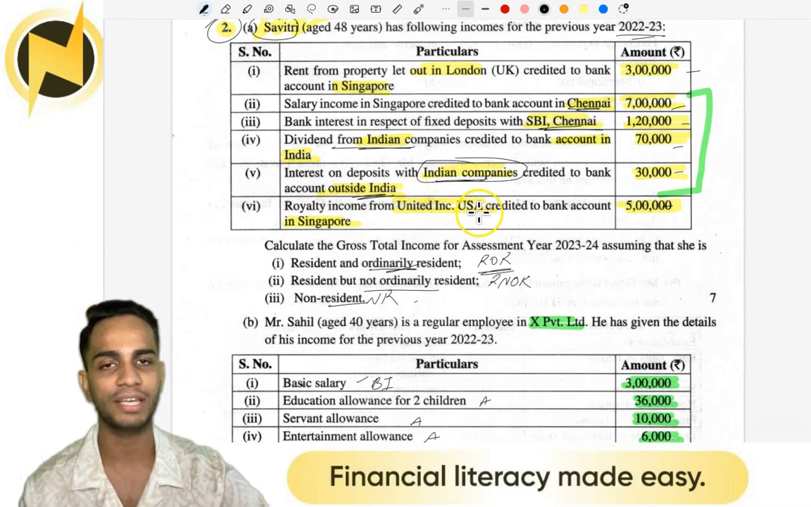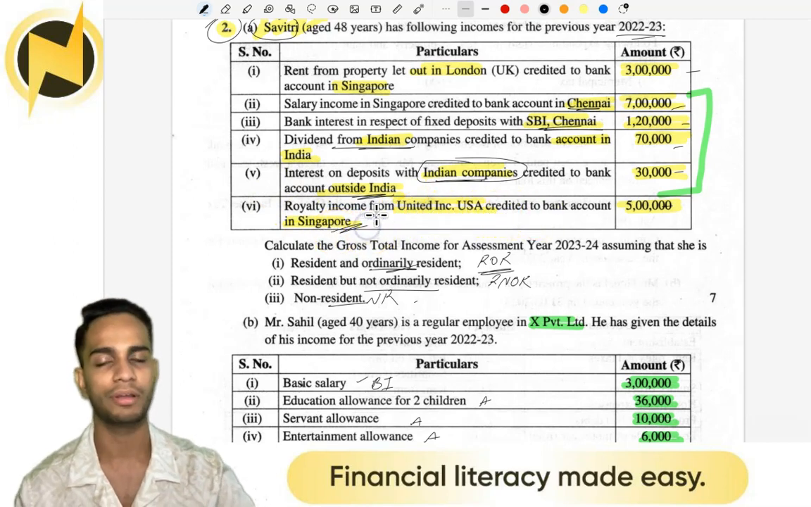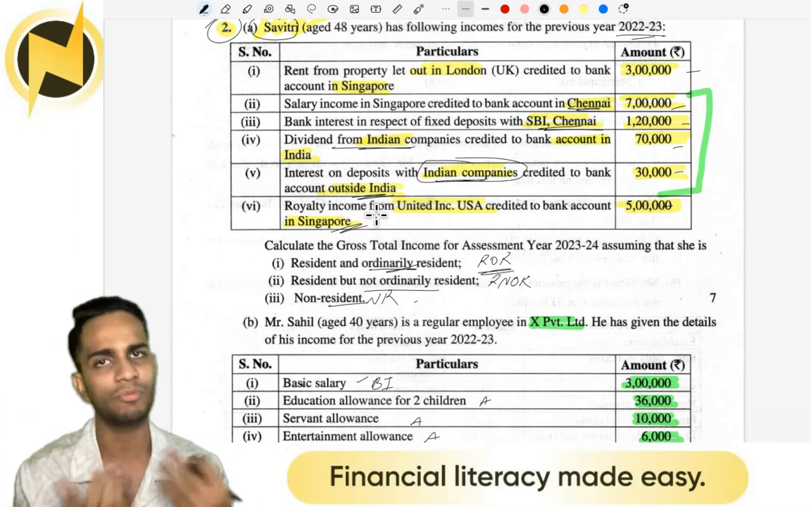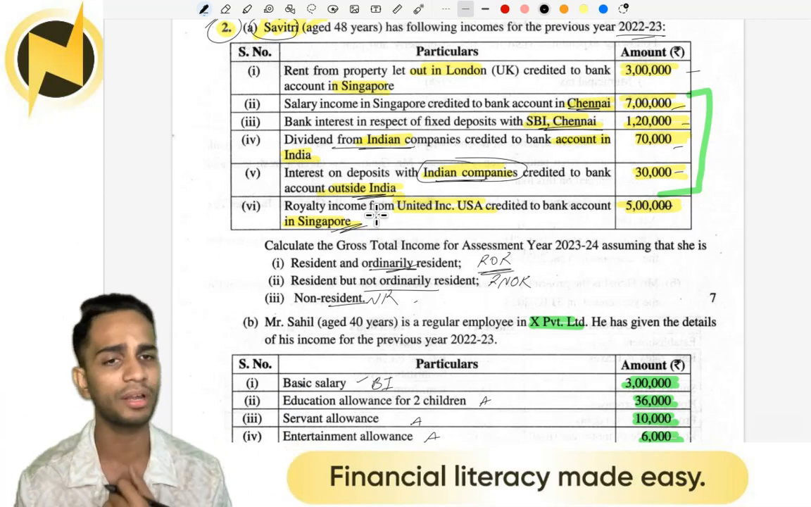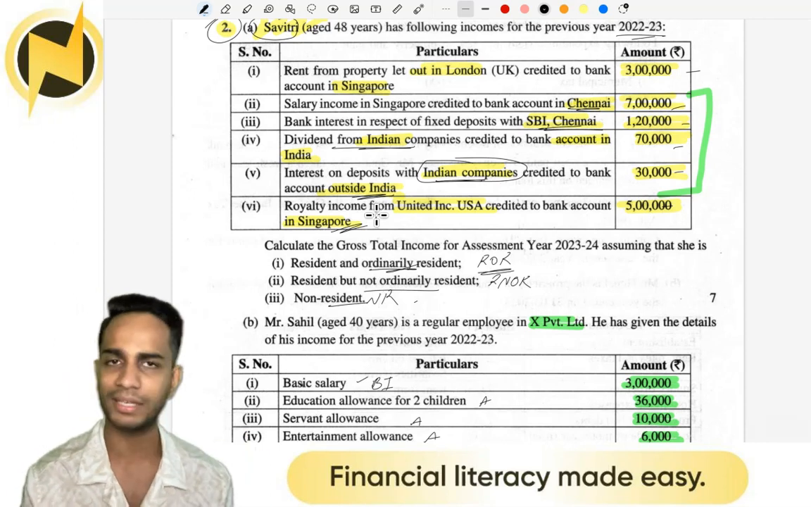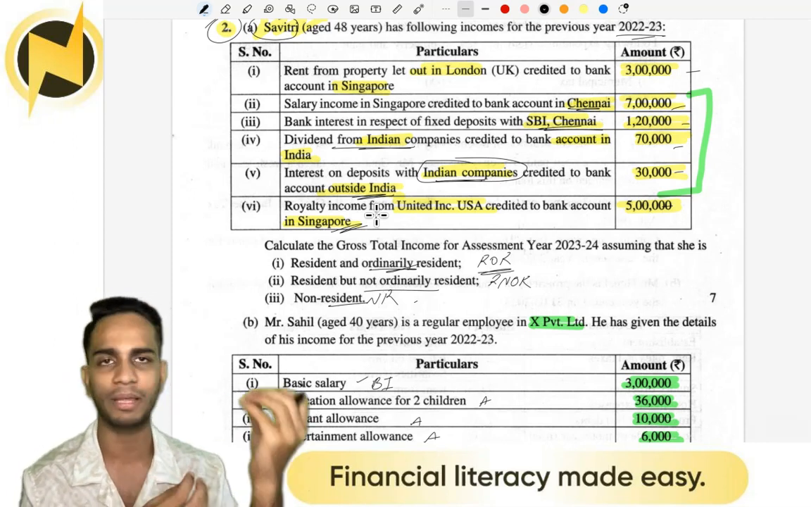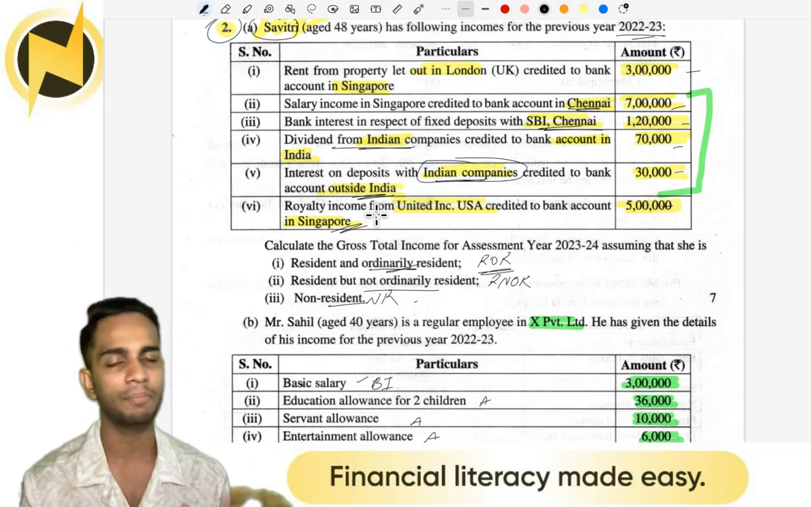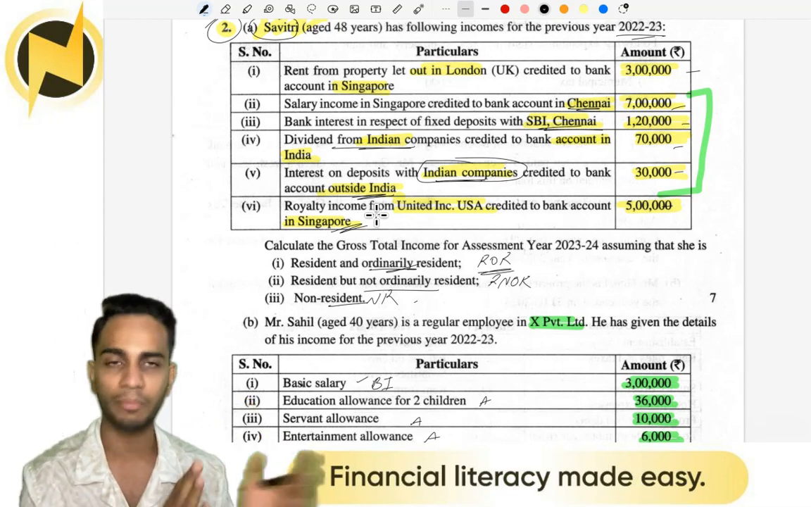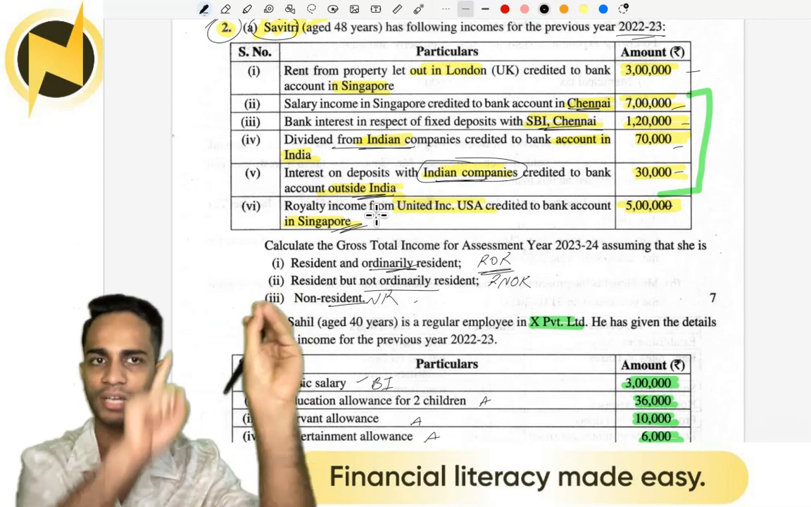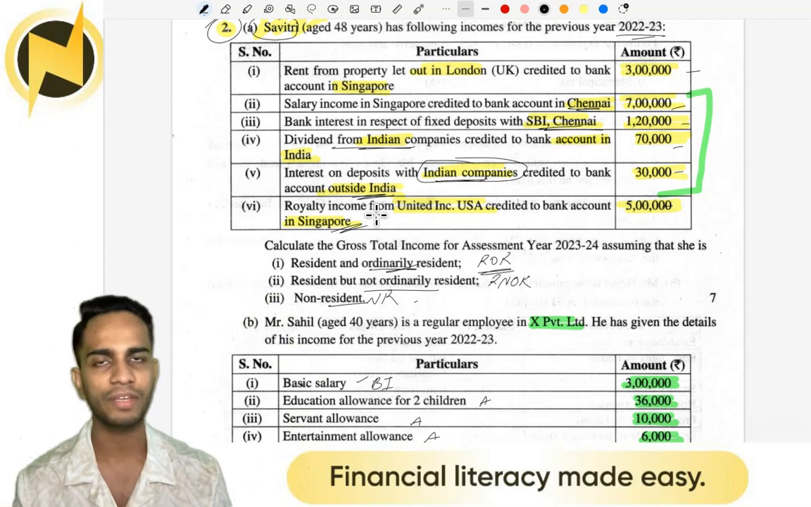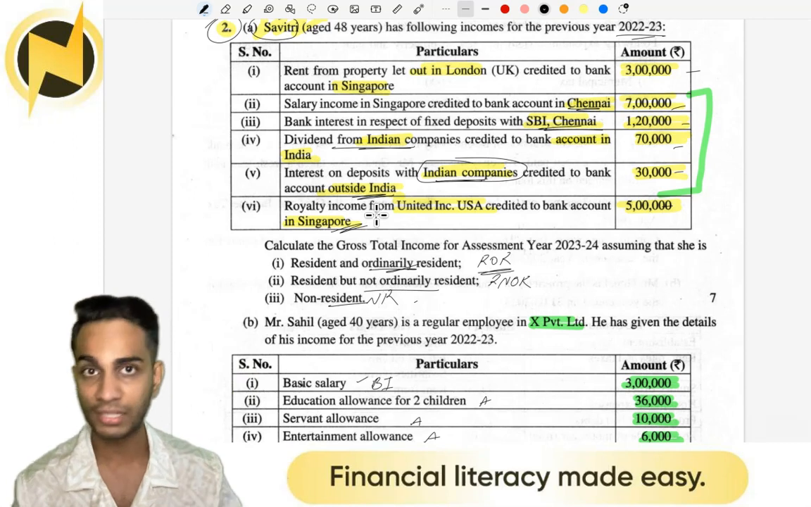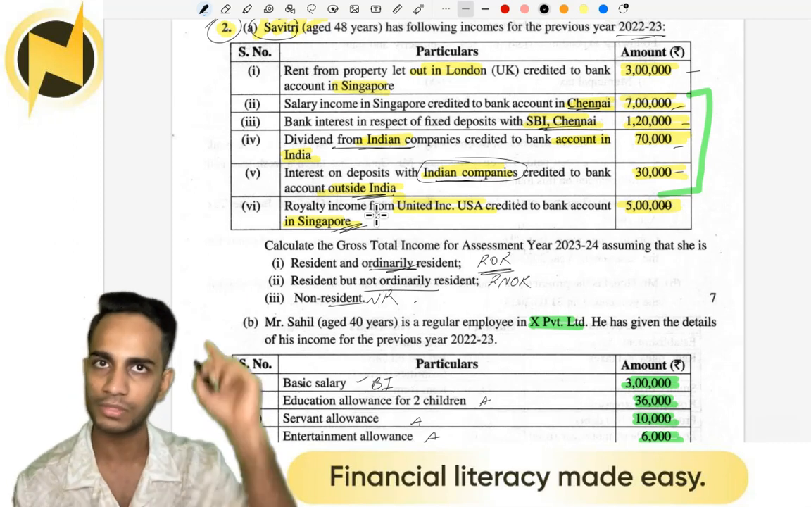Royalty income from United States, USA, credited to bank account in Singapore. I have a royalty in USA which is credited to my bank account in Singapore. If I'm a non-resident, why should I pay tax? See, imagine you are here to play IPL, or ISL. So you are a player from Spain or Australia or South Africa. You are in India attending the tournament, and for this particular period you receive royalty from a company in USA and it goes to your Singapore account. Would it be fair if the Indian government asks this foreign player, you are in India, you got this income, pay tax here? No, it won't be fair. This is not Indian income, this is a foreign income.